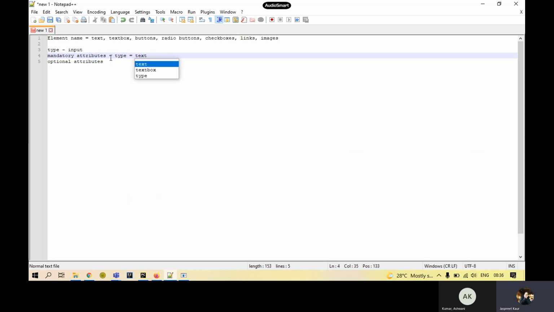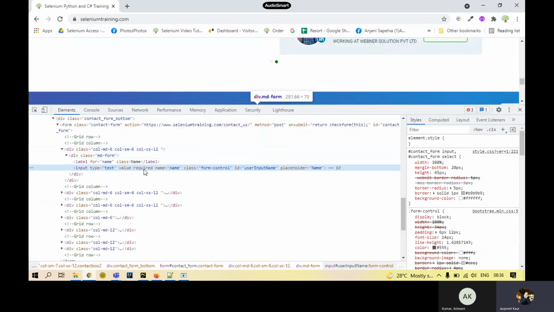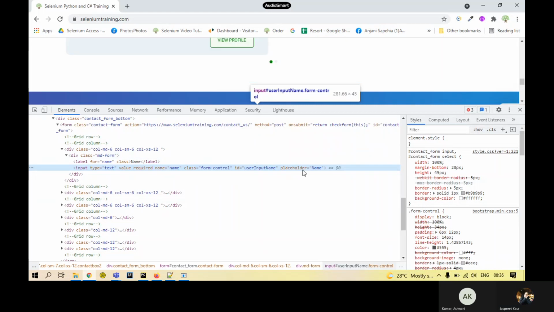Right now it is text. Maybe when I'm talking about the button, the type value is changed to something else, say button or radio button, anything like that. But this type will always be with the element. Then we have some other parameters: name, class, ID, placeholder. These are not compulsory. These are all optional.